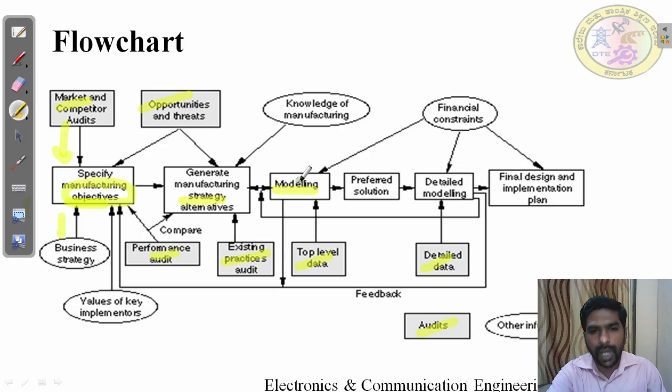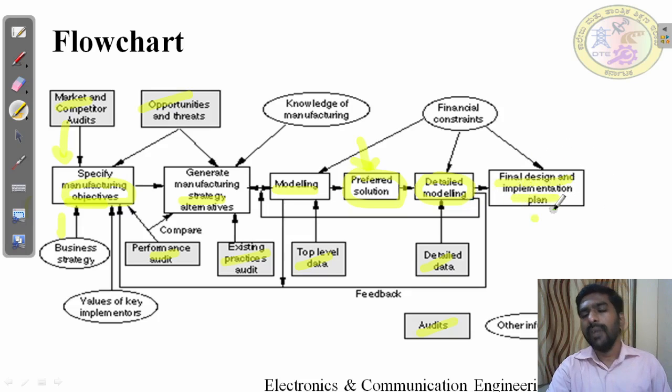After the modeling they prefer a solution. There are different alternative solutions for the manufacturing. They prefer the one that is the most economically feasible solution, and they go for detailed modeling, the final decision and implementation of the plant.